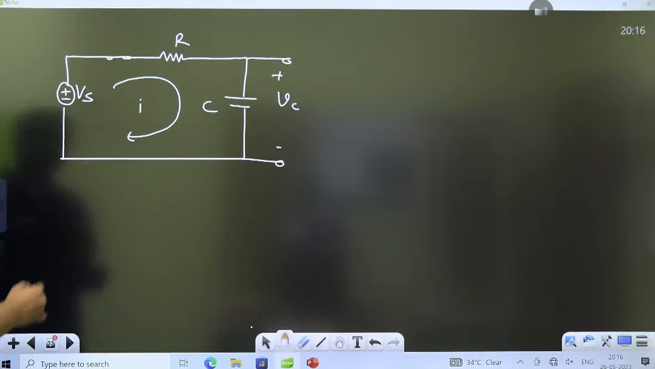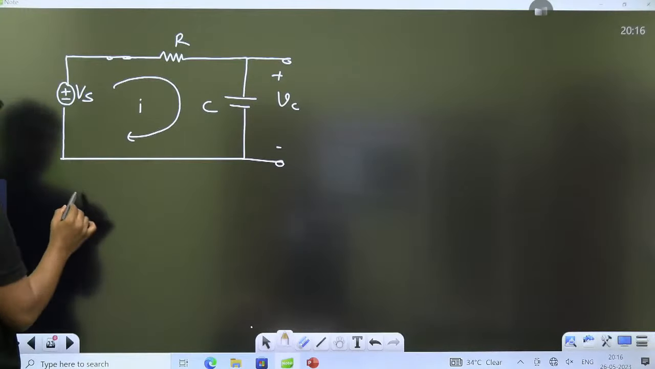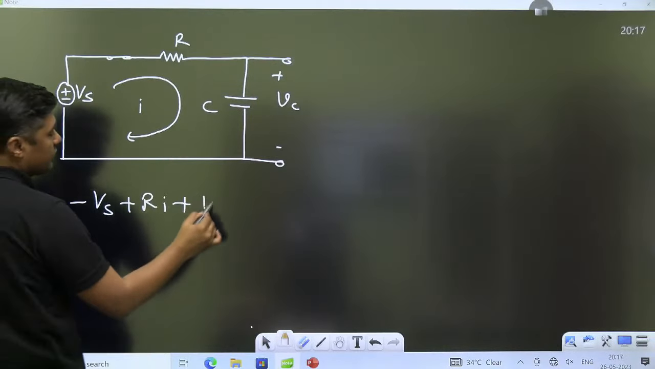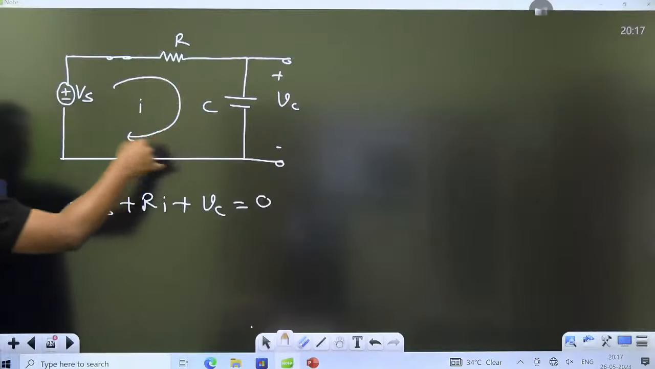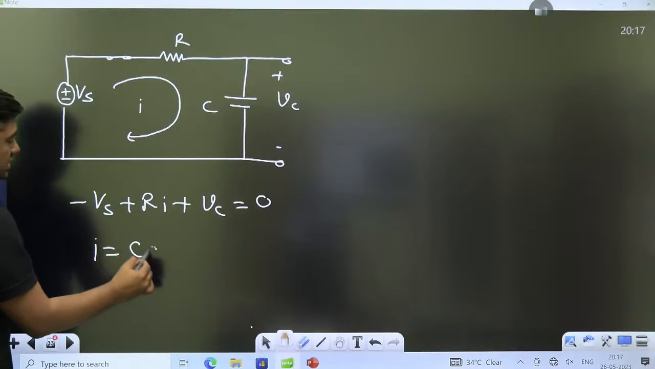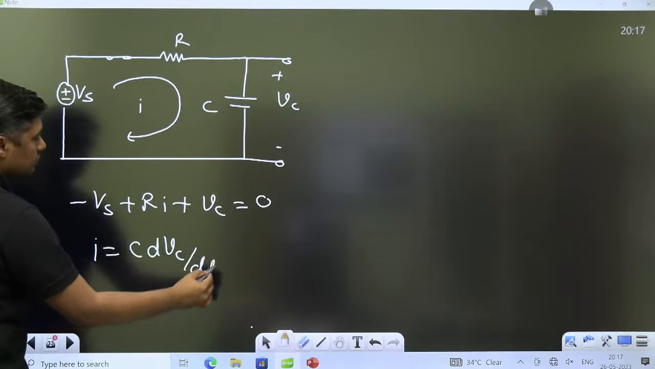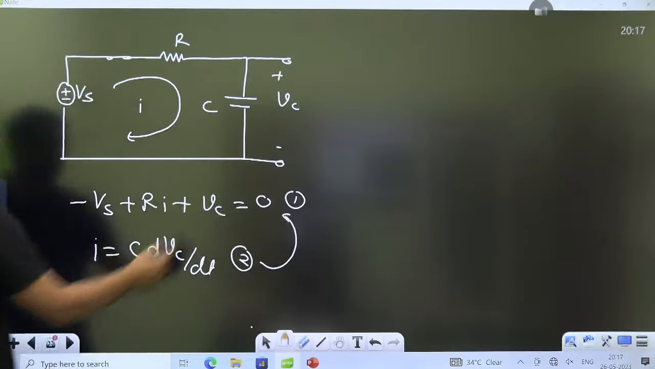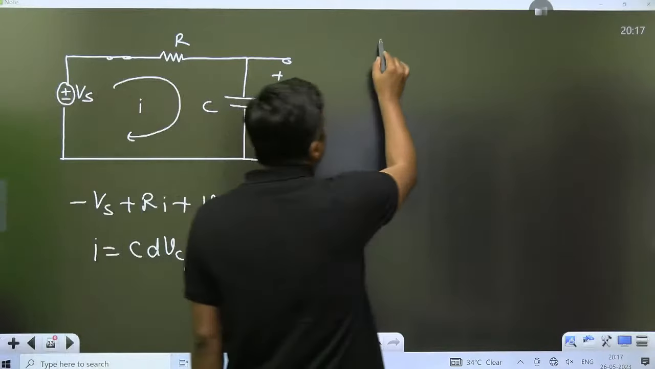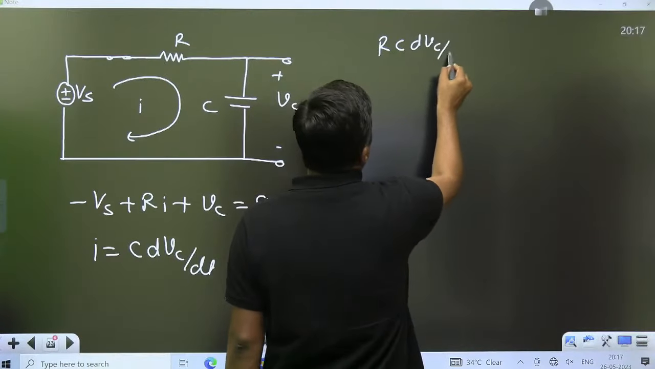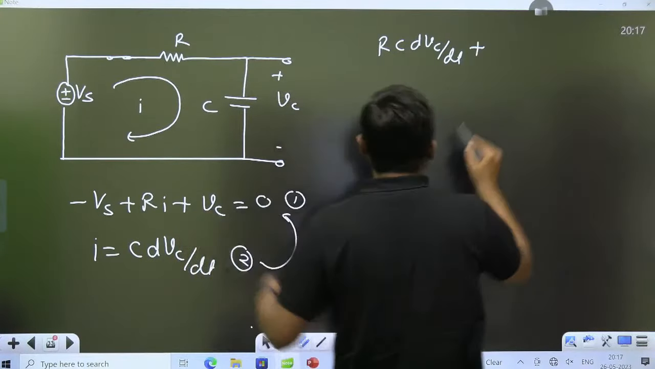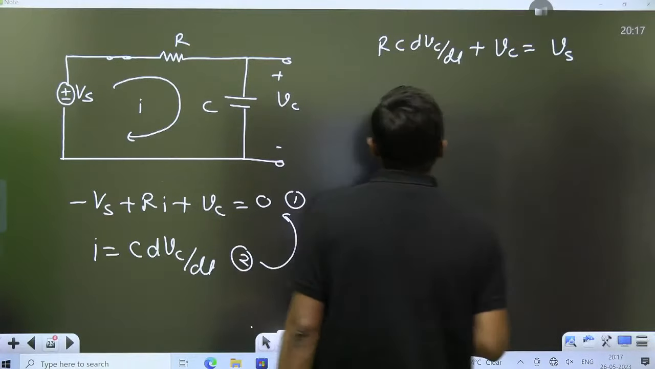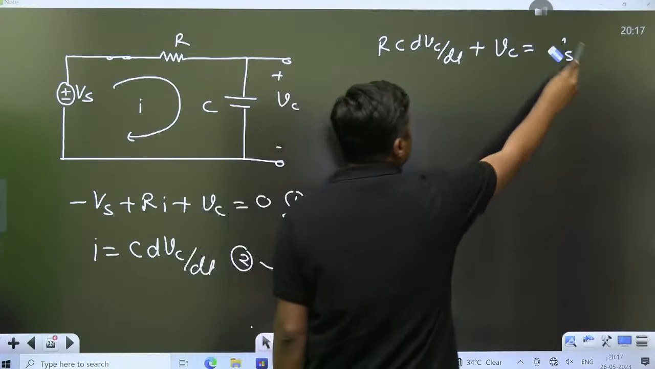Very, very simple equation. When I write the KVL, it will become minus VS plus RI plus VC, the voltage across the capacitor, is equal to 0. I am just writing the KVL. What is the current through the capacitor? C dVc by dt. This is equation number 1. This is equation number 2. Put 2 in 1 and move the Vs to the right hand side. This will become RC dVc by dt, just like the previous equation, plus Vc is equal to Vs. Vs is the DC source, remember that. Just write it in capital.